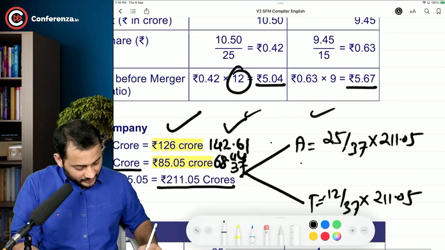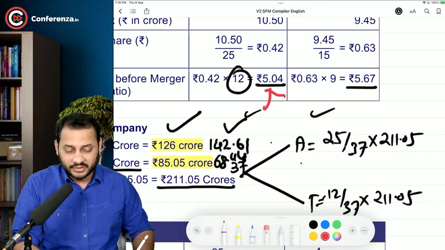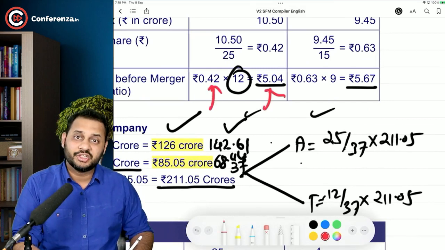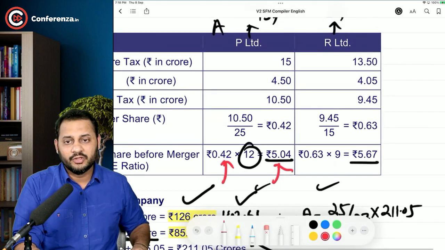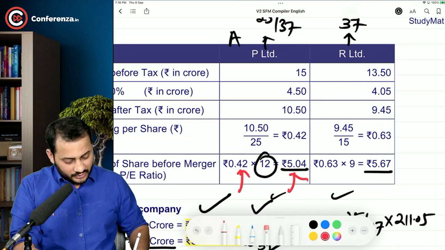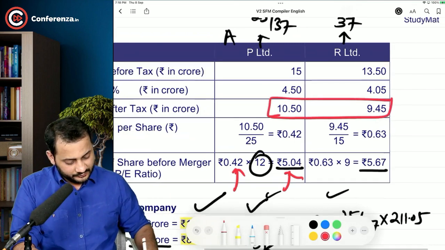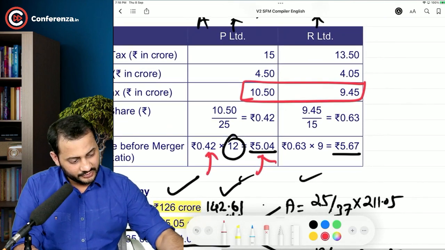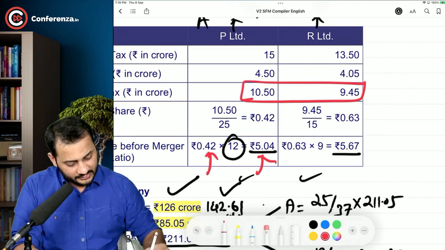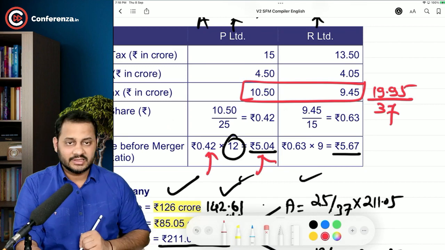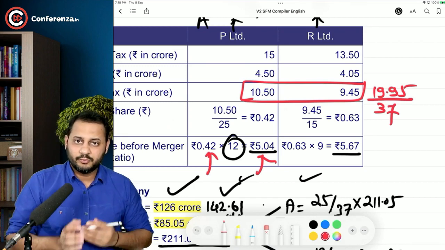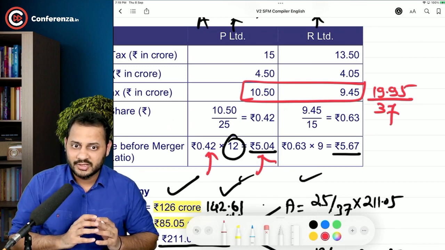In order to calculate this price as post merger, we need this earning per share also as post merger. And how do we do that? We will total the earning of both the companies. That will come to 10.50 plus 9.45, that's 19.95, and then divided by 37 crore shares. Right? Post merger, the number of shares will be 37 crore.